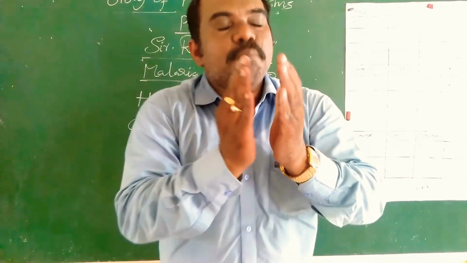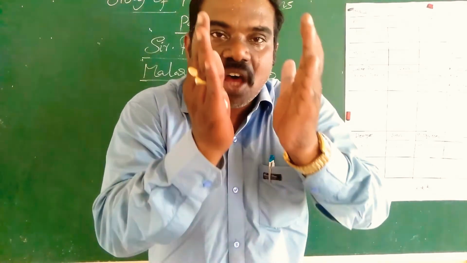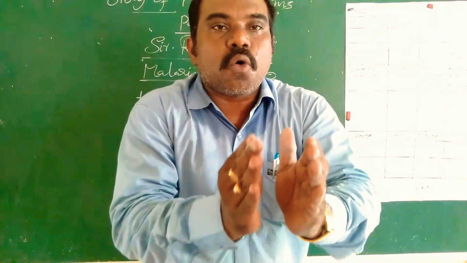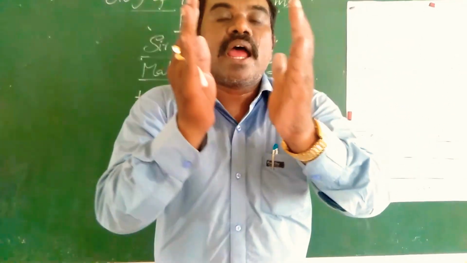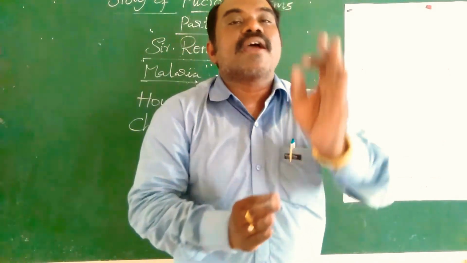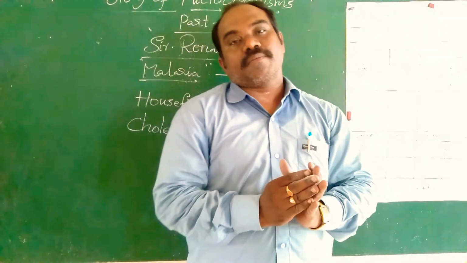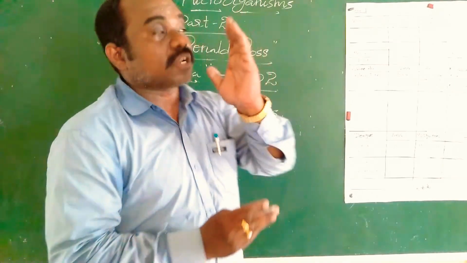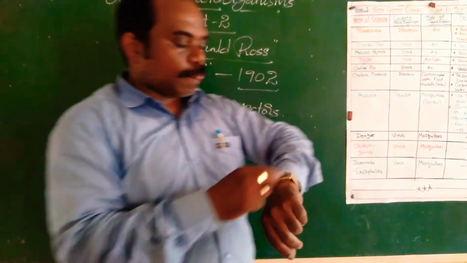These are the preventive measures. These are the precautions to be taken to control cholera and diarrhea. Cholera and diarrhea are caused by houseflies. It acts as a vector. Okay now, disease. Next.